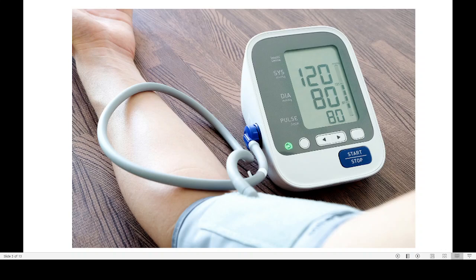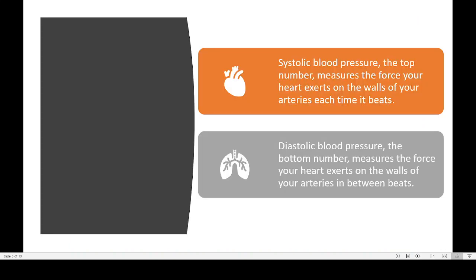Second is conducting a lot of exercise, going for daily exercise, daily walking, and controlling your body weight. Because if your body weight is increasing, for example, your body weight is 70 kg, and if it is increasing to 75, then the pressure will also increase. So there is a direct relationship between salt intake and body weight. So another way is reducing your body weight. And one important problem with body weight is that increasing it may not be a difficult problem for most people, but reducing the body weight will be a challenge for most people. Okay, so that is regarding the body weight.